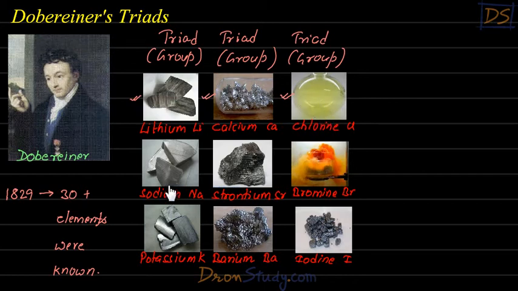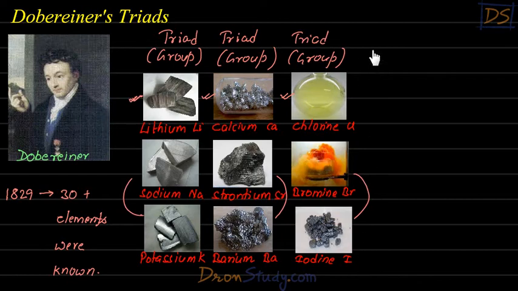Because sodium and potassium have their properties somewhat similar to lithium. So once you have studied lithium, you can think that you have pretty much studied these two elements as well. Once you have studied calcium, you can pretty much think that you have studied these two elements as well. Once you have studied chlorine, you can pretty much think that you have studied even these two elements, right? So now the job becomes easier. That is the advantage of grouping which we are trying to do here, students.